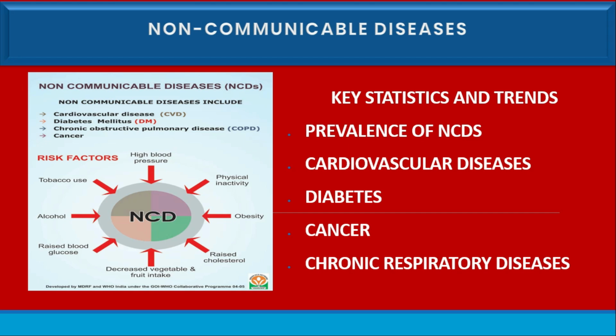And finally, chronic respiratory diseases. Chronic diseases like chronic obstructive pulmonary disease and asthma are prevalent in India due to factors such as air pollution, tobacco use, and occupational hazards. India has one of the highest levels of air pollution in the world, which contributes significantly to respiratory disease, particularly in urban areas.